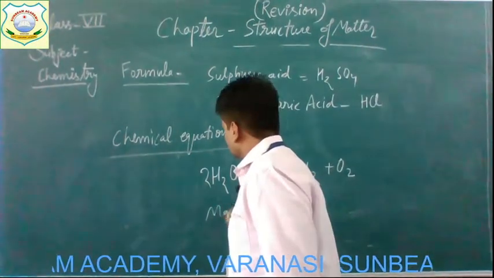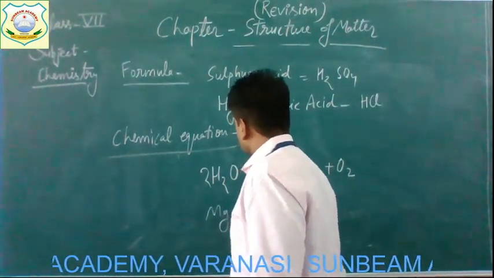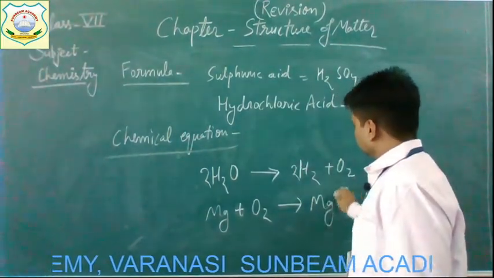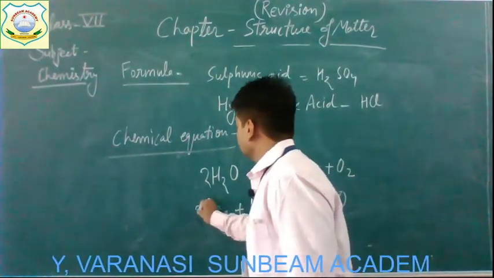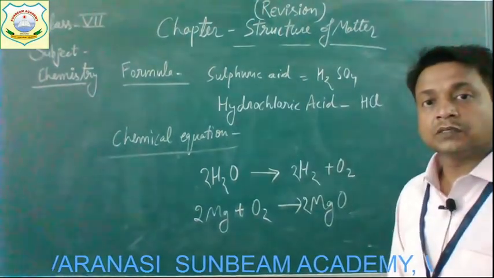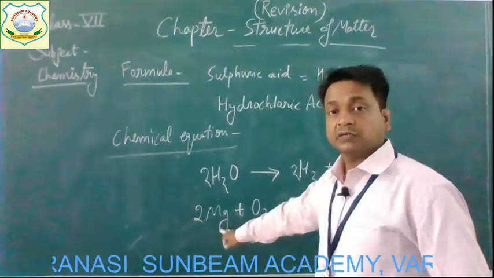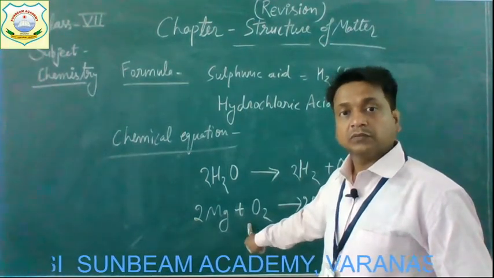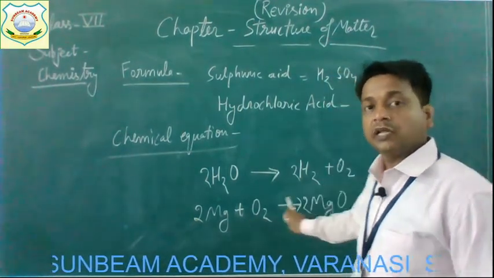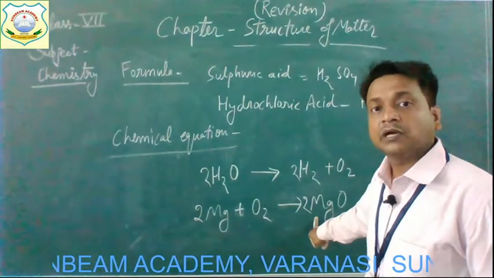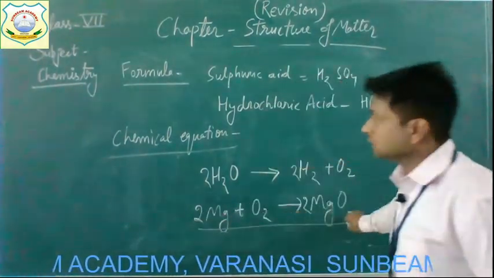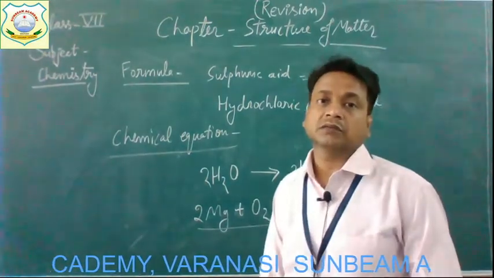Like two atoms of magnesium, when they react with one molecule of oxygen, form two molecules of magnesium oxide. So this representation is termed as a chemical equation.